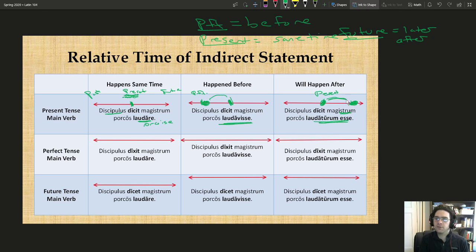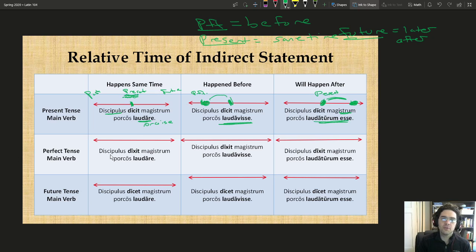So that is our relative relationship there with the present tense main verb. And we'll see that this idea stays similar throughout all of our different main verb tenses. So I used the present tense verb, and we'll take a look at these perfect and future tense main verbs as well.